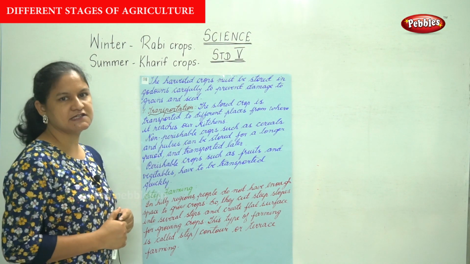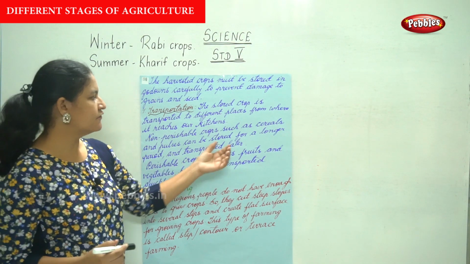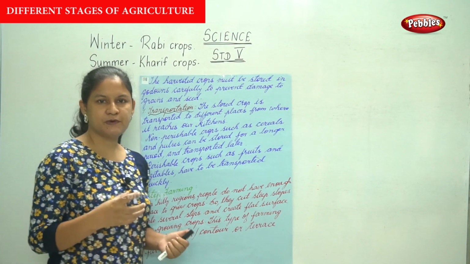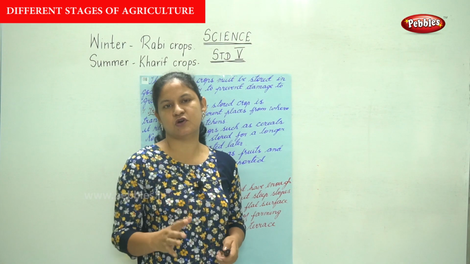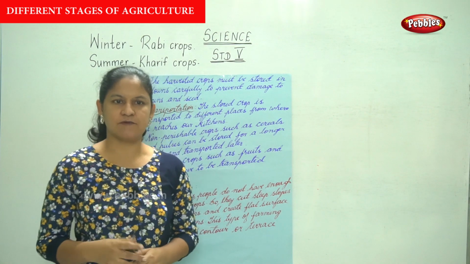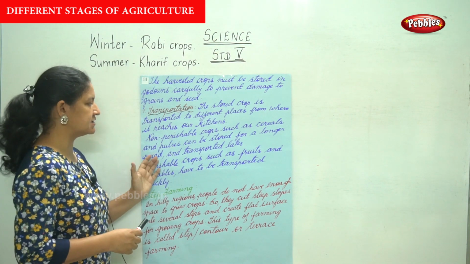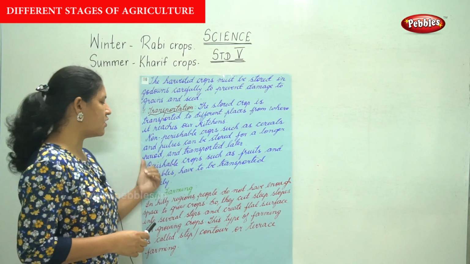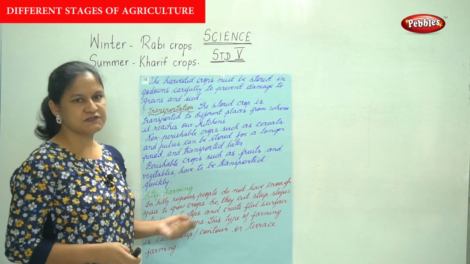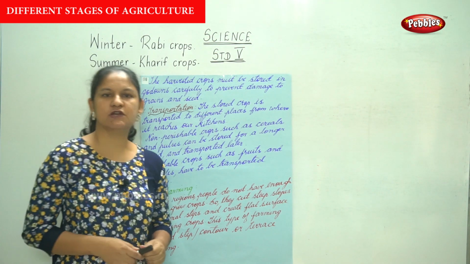Non-perishable crops such as your cereals and pulses can be stored for a longer period and transported later. Non-perishable crops are crops that do not perish, that is they can be kept for quite some time, for a long time. So non-perishable crops, that is your cereals and pulses, can be stored for a longer period and transported later. Perishable crops such as your fruits and vegetables have to be transported quickly.